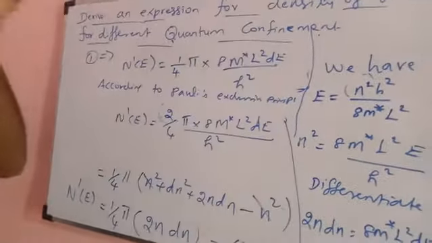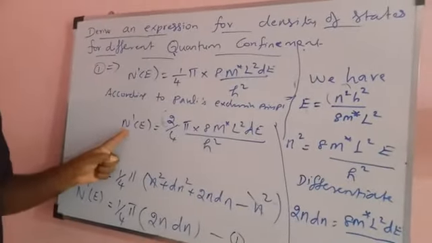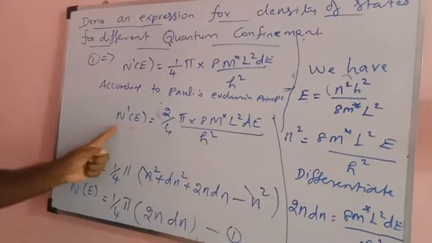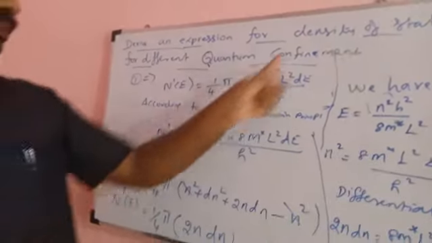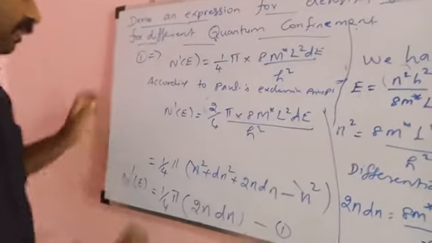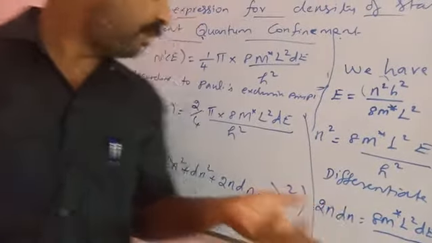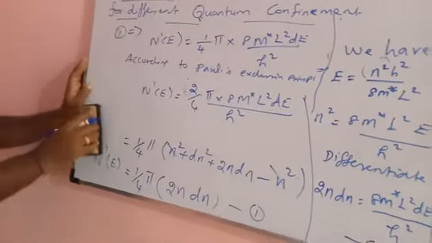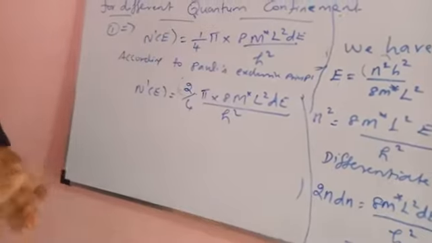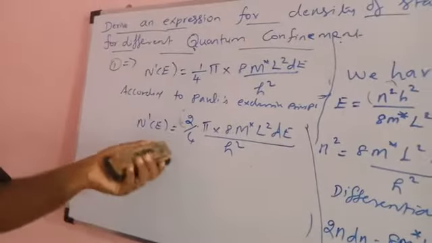Our aim is to find the density of states, but so far we have found the number of energy states. The density of states is denoted by Z of E, and the number of states is denoted by N of E. Before that we simplify this.